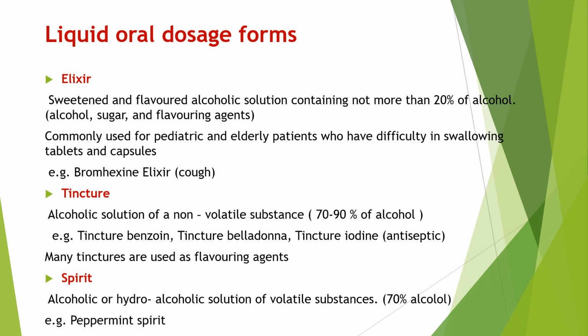Example is peppermint spirit. So these are the liquid oral dosage form: elixir, tincture, spirit. All are liquid oral dosage form. All are alcoholic solution, only the percentage of alcohol is different. Elixir contain not more than 20% of alcohol. Tincture contain 70 to 90% of alcohol. Spirit contains 70% of alcohol.